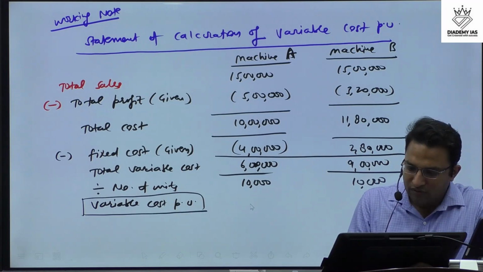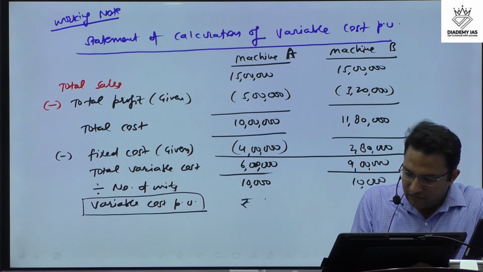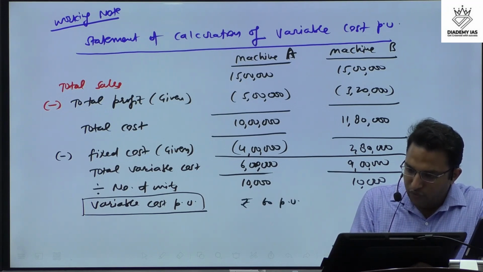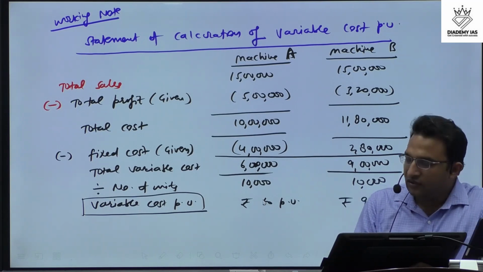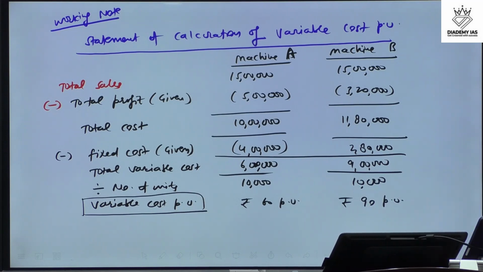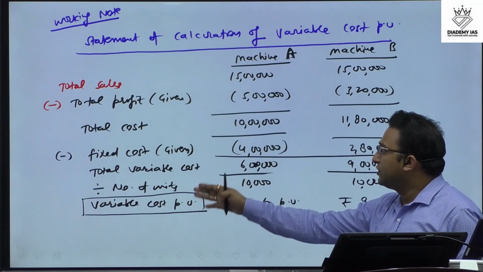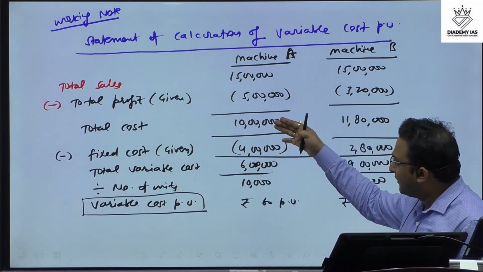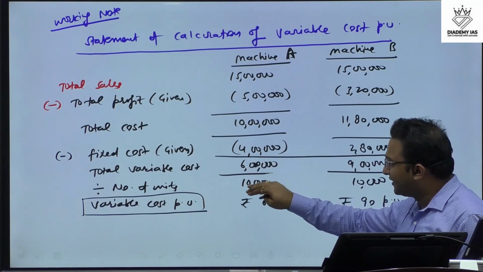So 6 lakh upon 10,000, that is rupees 60 per unit, and 9 lakh upon 10,000, that is rupees 90 per unit, right? So we have calculated the variable cost per unit. For this, 10 lakh minus 4 lakh, so total cost minus fixed cost, we get the total variable cost, and we divide it by 10,000 units.